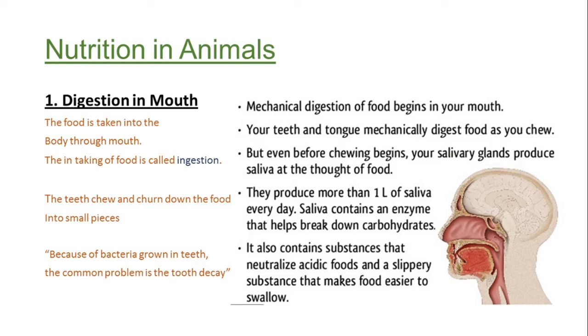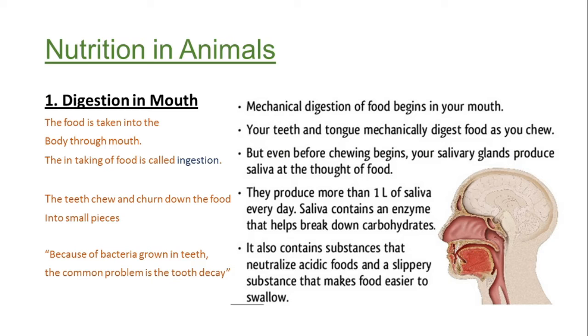Teeth are the mechanical element that helps in breaking down the larger particles of food to smaller particles. The tongue gives us the sense of the taste of the food, so that we enjoy the food while chewing and eating our food on a daily basis.